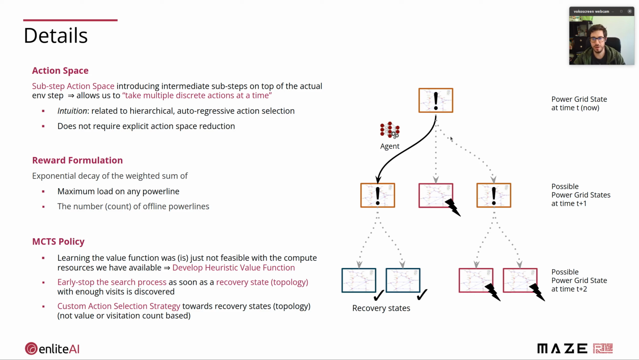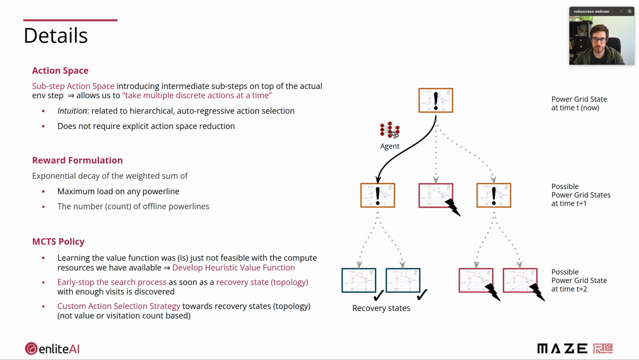All right, now to the heart of the method, the MCTS policy. We also took here a few modifications. In general, let's say we have a critical state encountered, then we can sample our actions and build up the MCTS tree. So the first modification, and this is due to the limited compute budget, is that we developed a heuristic value function and don't learn the value function from scratch.